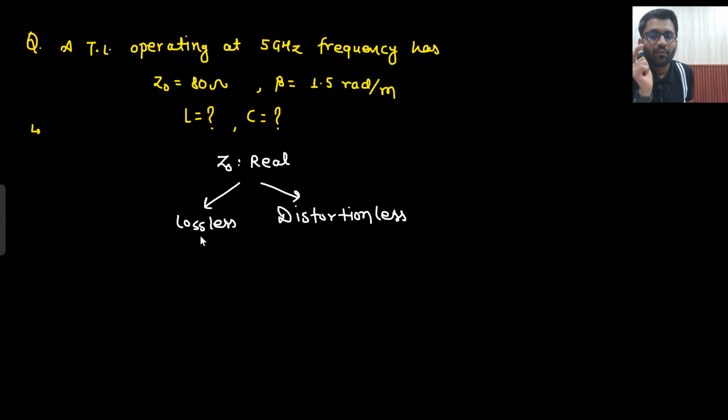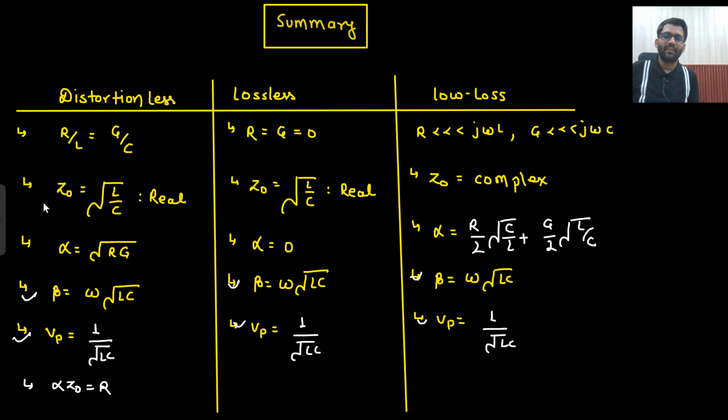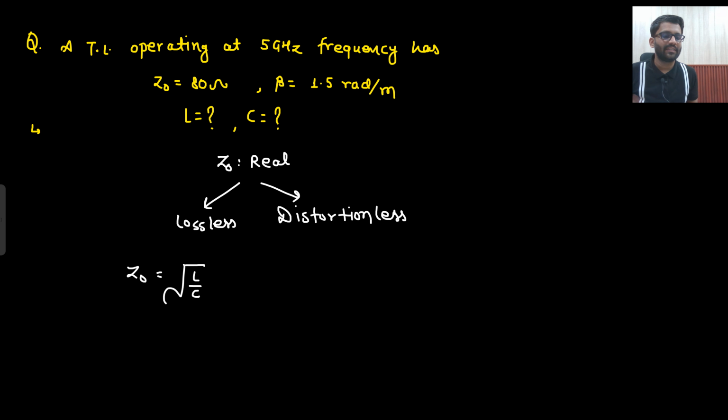But the thing is, for both lossless and distortionless, the formula of Z naught is the same. What is that formula? Under root L by C. The formula of beta is the same. The formula of Vp is the same. The only difference is in alpha, where it is under root RG. RG is not mentioned, so I cannot comment.